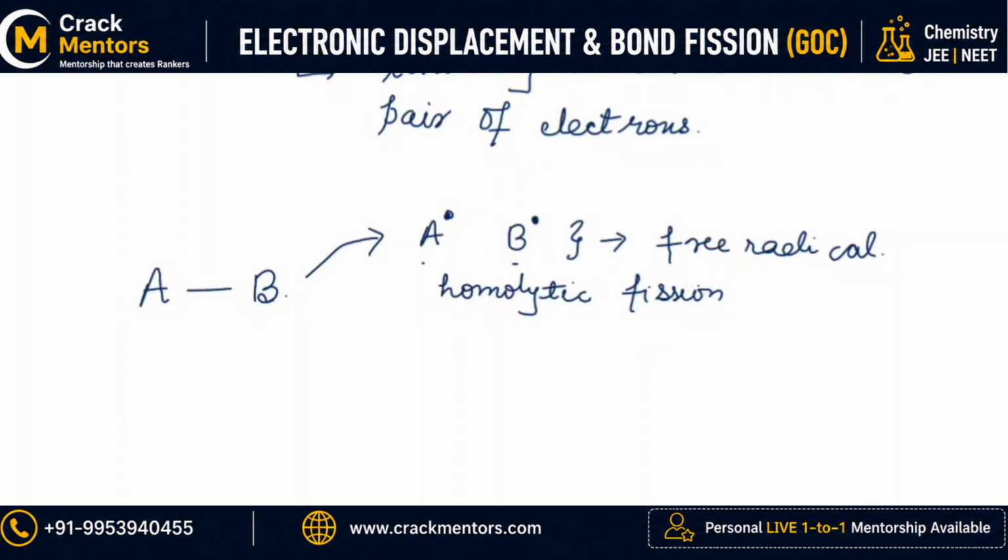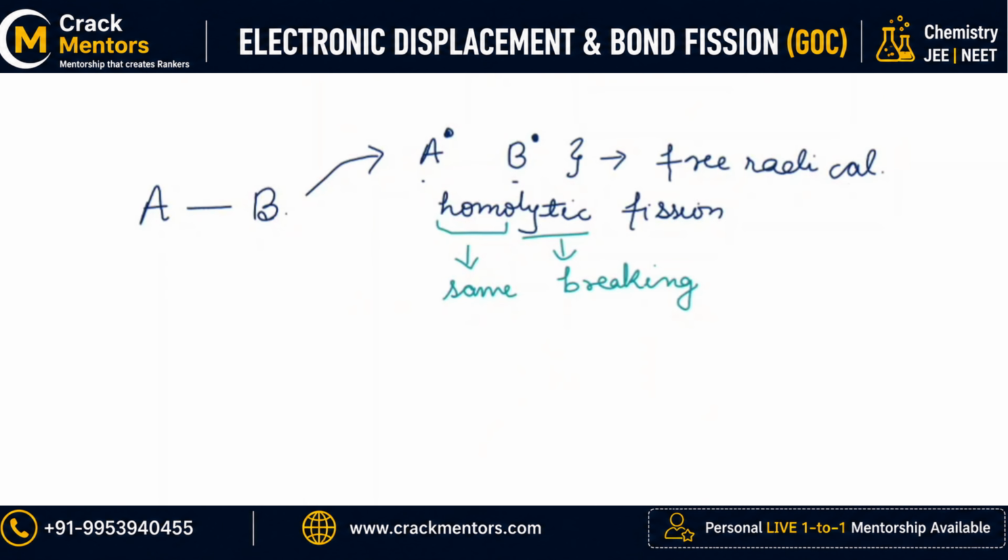From the term itself you can understand: homo means what? Same. Lytic means what? Breaking. So it means equal things are given back to those atoms. That is homolytic fission. Or it can happen that A takes all the electrons.